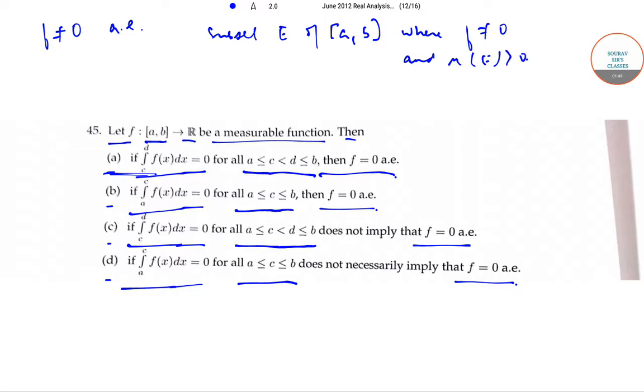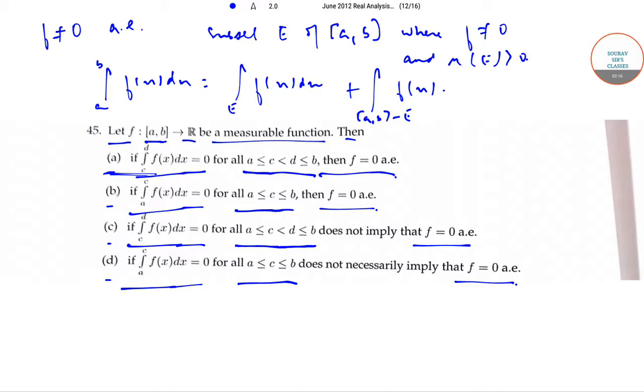Then we know that the integral of f(x) dx from a to b is equal to the integral over E of f(x) dx plus the integral over [a, b] minus E of f(x) dx, which is equal to 0. And name this equation star.